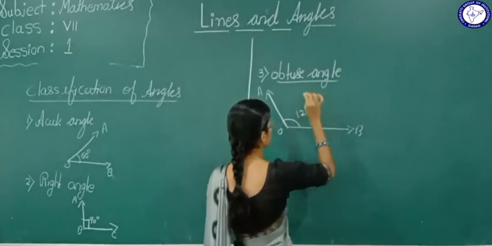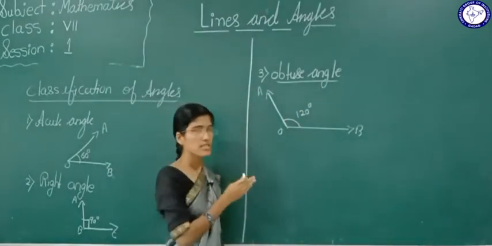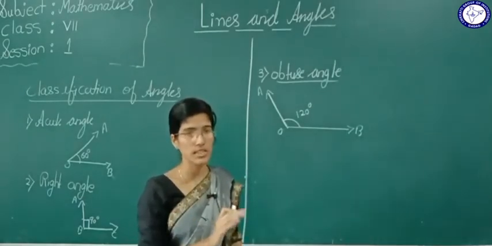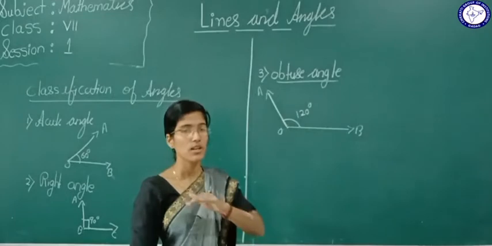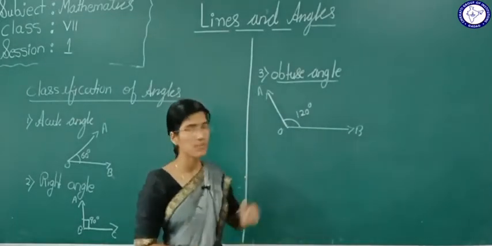Now see, this is an obtuse angle, 120 degrees, because it is greater than 90 degrees but less than 180 degrees. An angle which measures greater than 90 degrees but less than 180 degrees is called an obtuse angle.